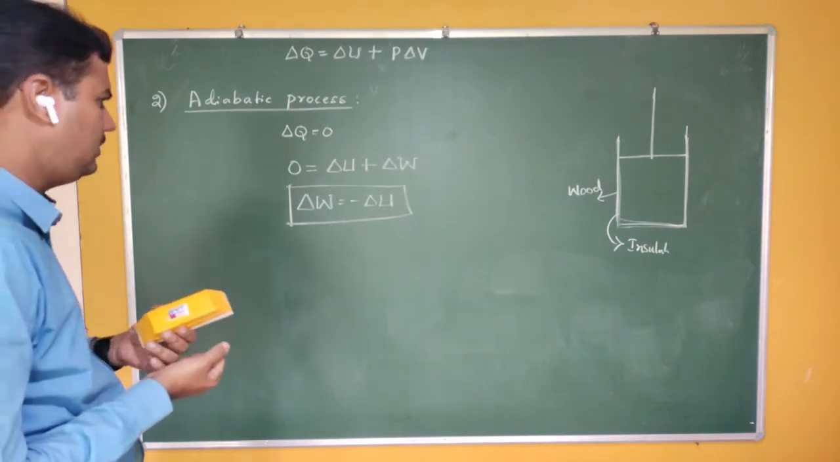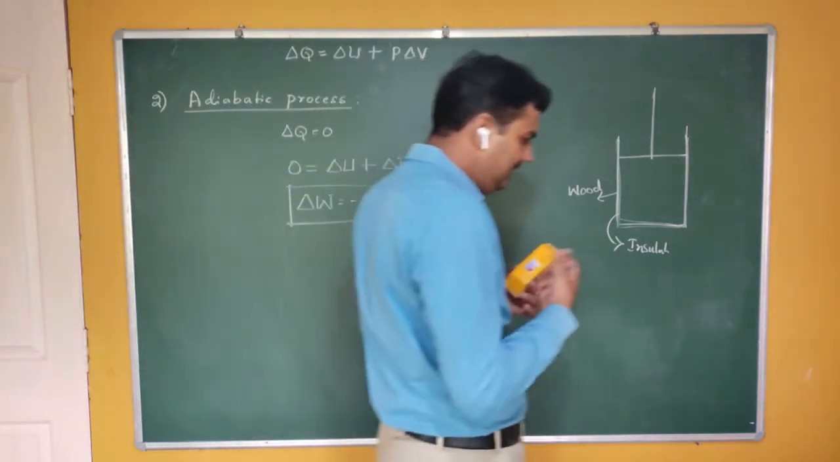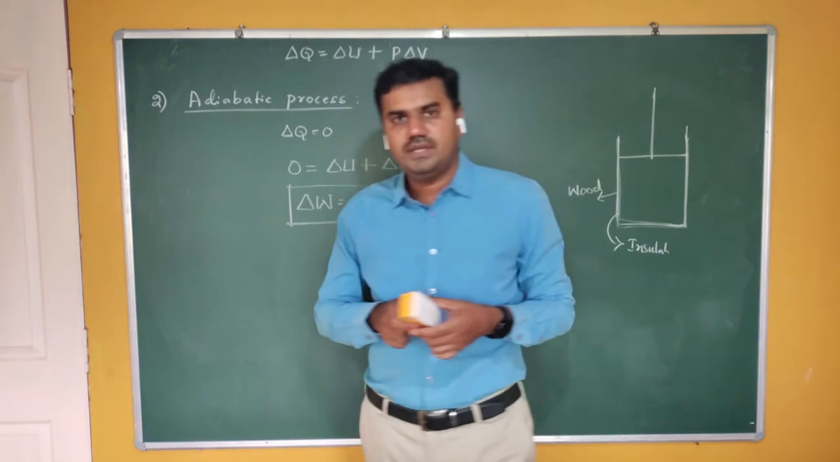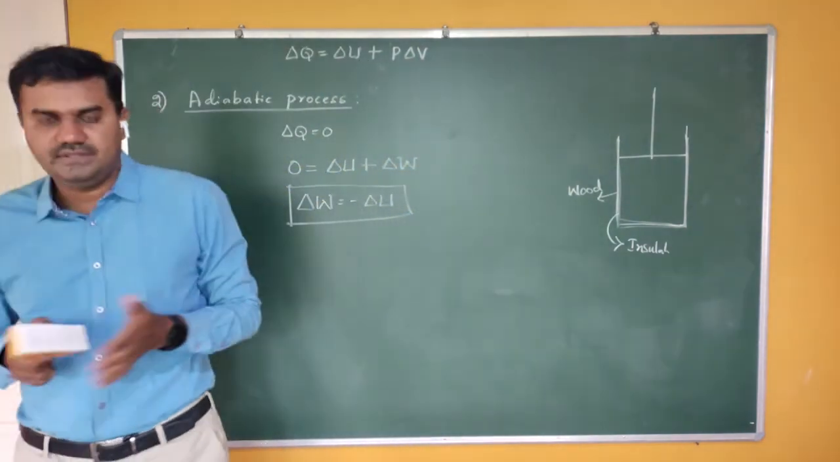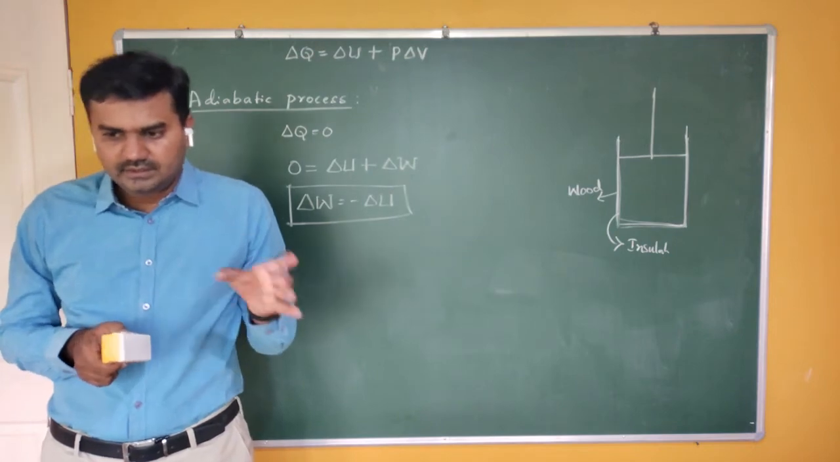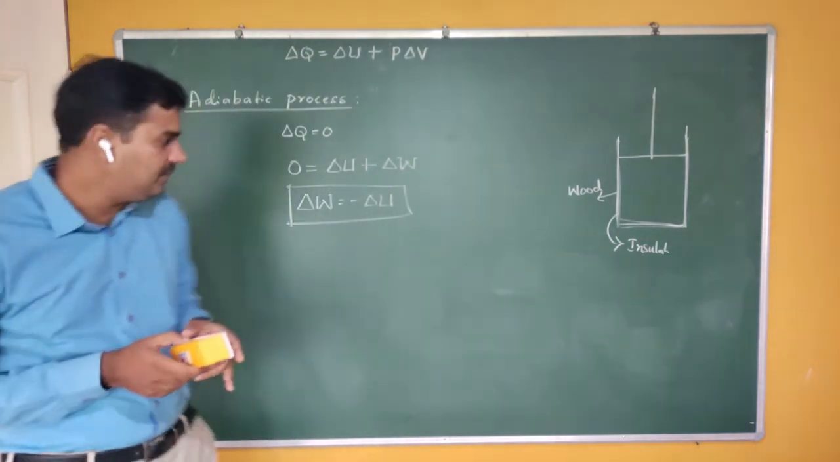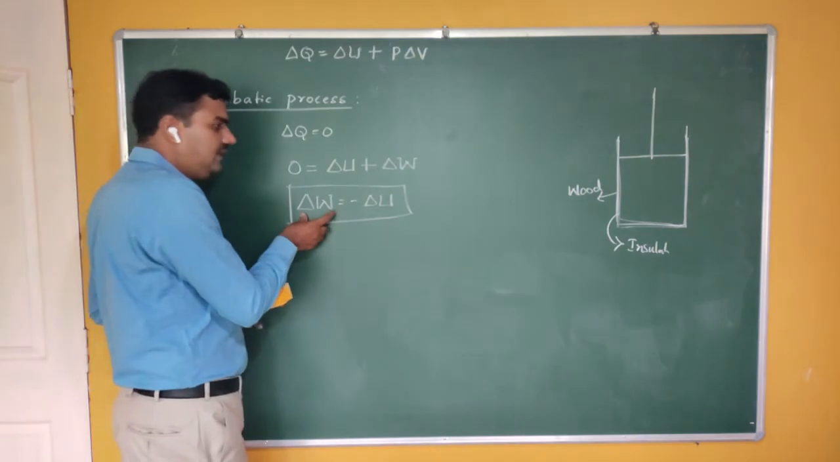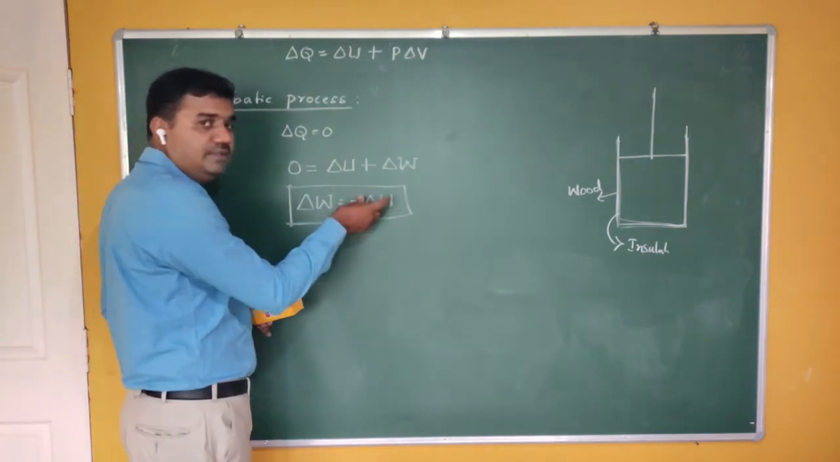What does the minus sign indicate? It is equal, but it is minus. That means the process is the reverse one. If delta W increases, that means delta U decreases.